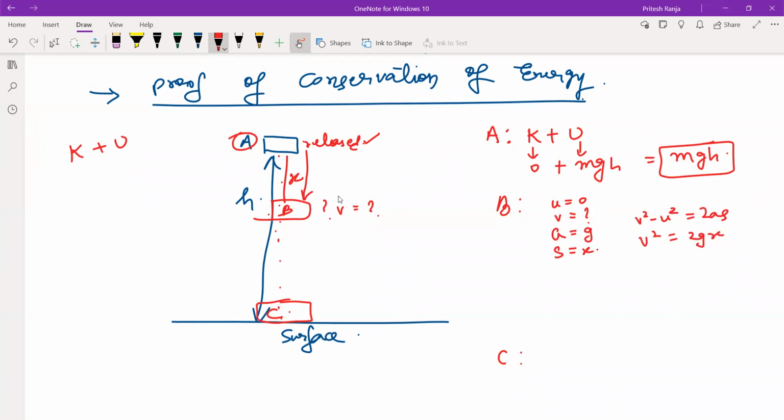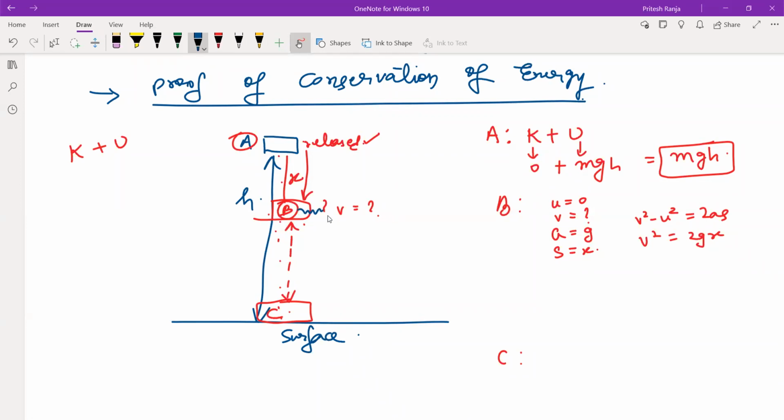Now once we have found v, there will be kinetic energy and potential energy at this point B. So wherever anyone has a doubt, they should ask me at that point only. Later on, we will not go through it once again. If anyone asks once again, that's not going to happen. So any doubt you have, get it cleared now.